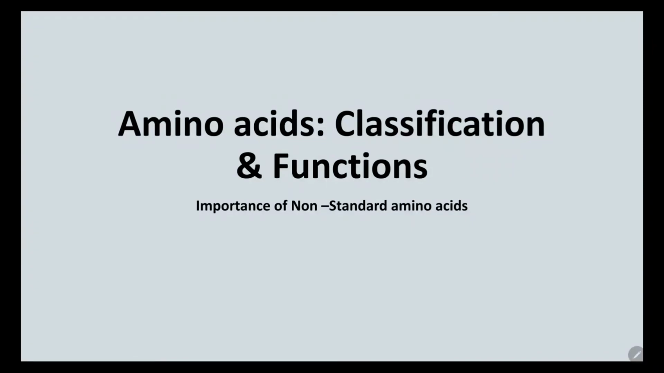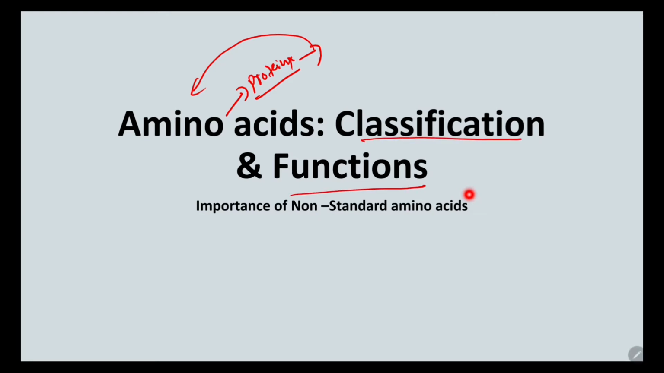Today I am going to talk about the amino acids. So what are the amino acids? Amino acids are the building blocks of the proteins. All the major structural and functional aspects of the body are carried out by the protein. So all the proteins are made up of amino acids, or we can say proteins are the polymers of the amino acid. So before going to learn about the proteins, we should know the classification and the functions of the amino acids, and we should know about the importance of the non-standard amino acids.